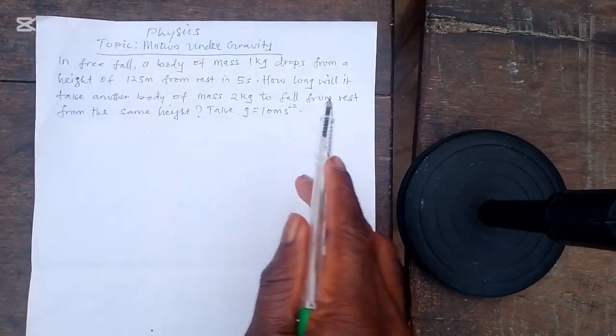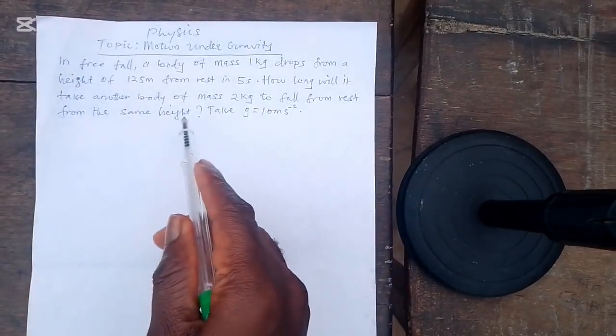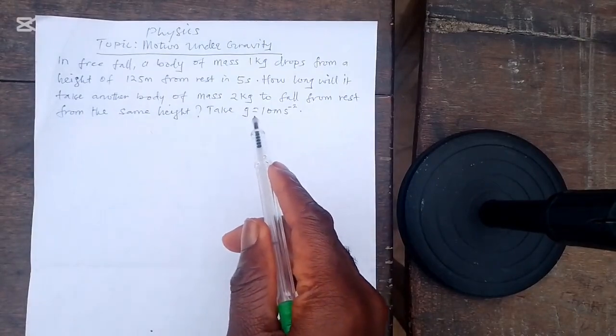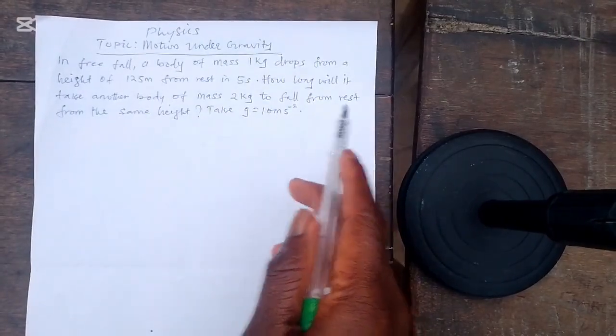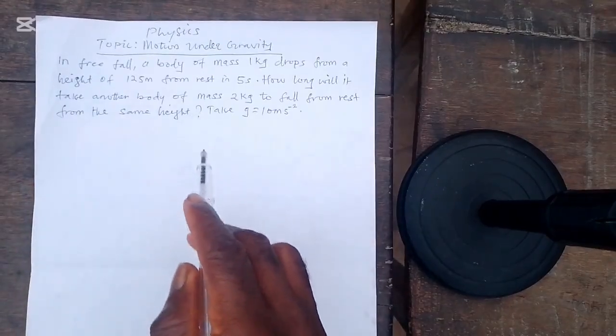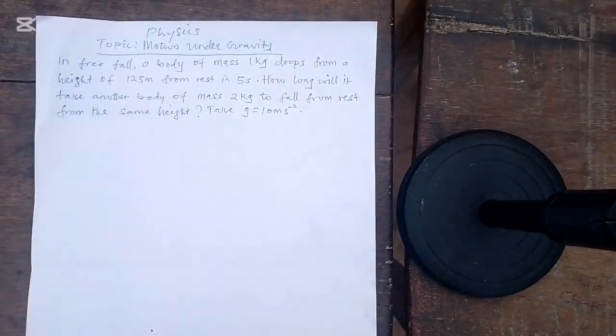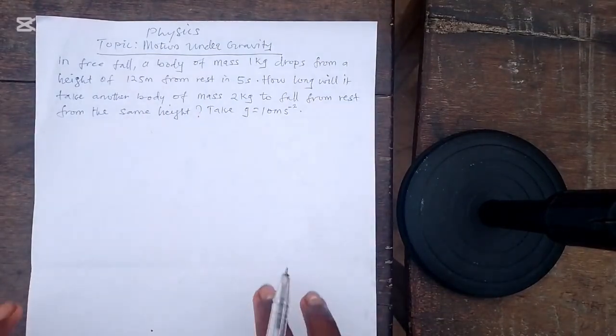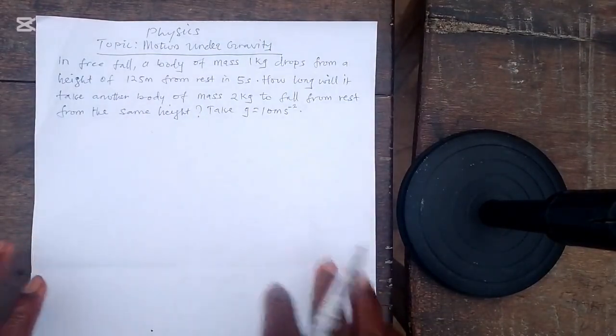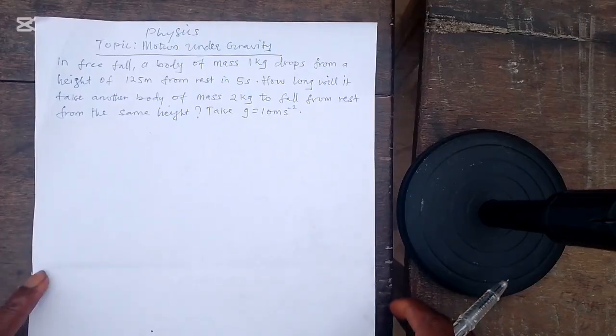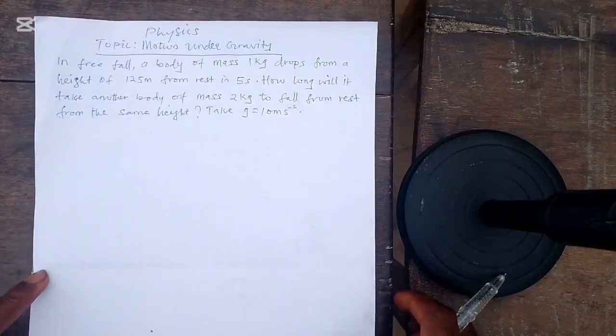How long will it take another body of mass 2 kg to fall from rest from the same height? Take gravity to be equal to 10 meter per second square. Now, this problem is coming from motion under gravity.